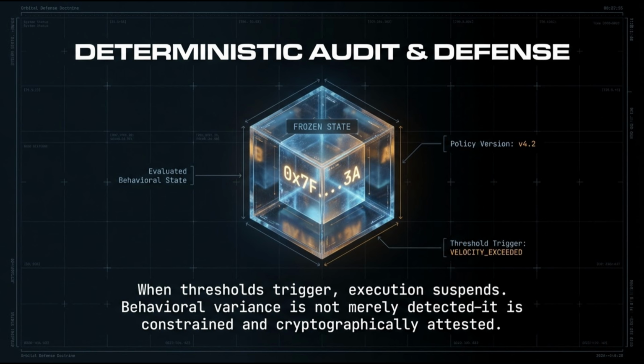Enforcement occurs in a parallel enforcement loop operating alongside the authority gate, maintaining stateful behavioral context across requests. When enforcement triggers, execution privileges are suspended pending escalation. The agent's state is frozen. No additional mutation proceeds. Drift intervention events are recorded as structured enforcement records, tied to the evaluated behavioral state, policy version, and threshold condition. Behavioral variance is not merely detected. It is constrained and attested. This ensures that governance operates across time, not just at isolated decision points.